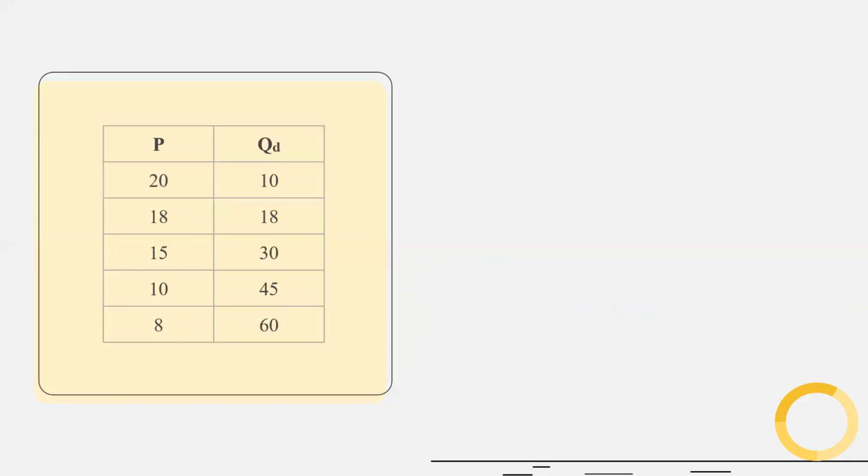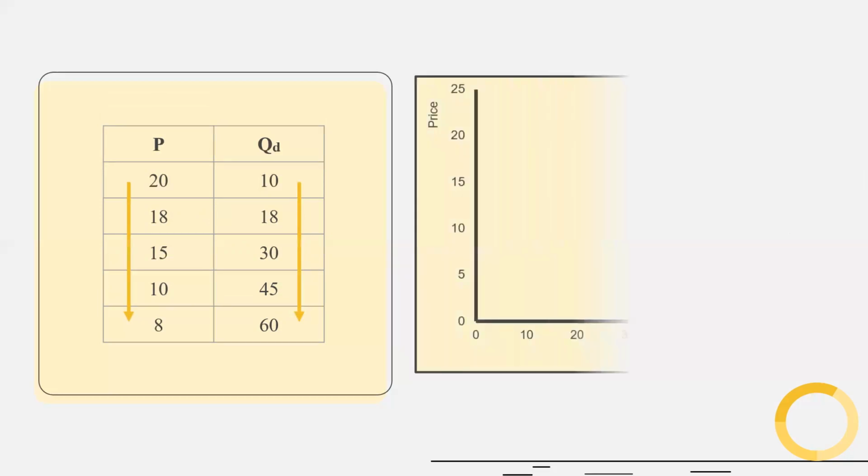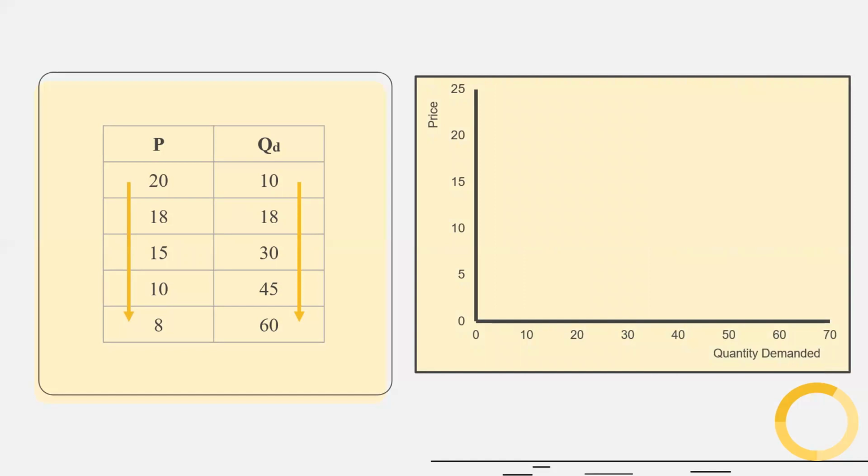Now we have demand schedule. You can see as price decreases, quantity demanded increases, and therefore these two are negatively associated. So in diagram, we have quantity demanded on x-axis and price on y-axis, and this is our demand curve.